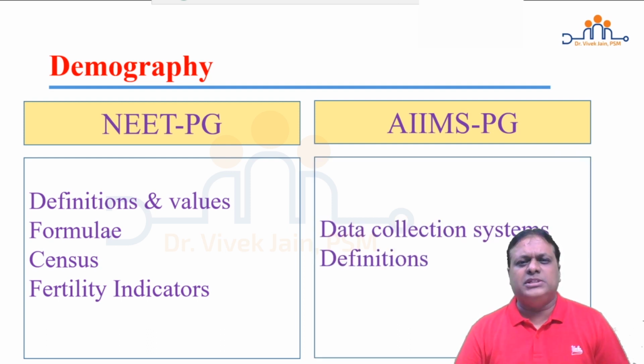When we look at AIIMS PG, they focus on data collection systems also besides census. So they also ask sample registration system, National Family Health Survey, district level household survey, vital registration system. Also, they focus on definitions, especially demographic transition, demographic gap, and application of demographic gap. Along with that, general fertility rate, TFR, GRR, NRR, dependency ratio is also asked in AIIMS PG examination.